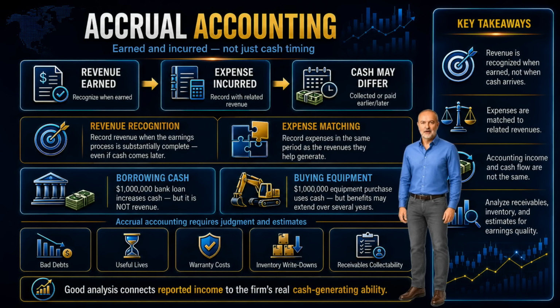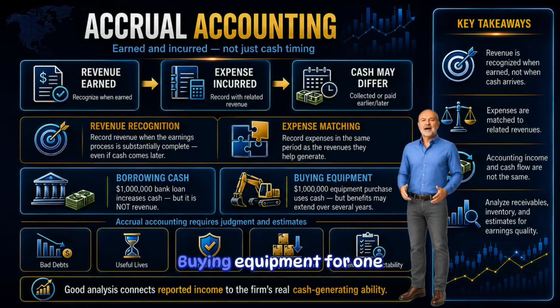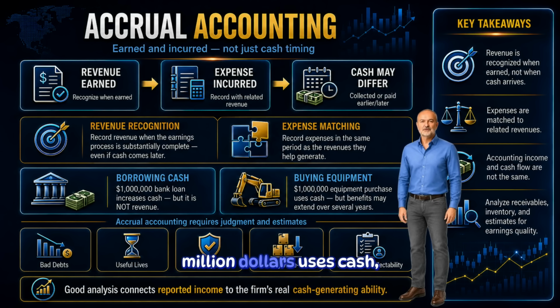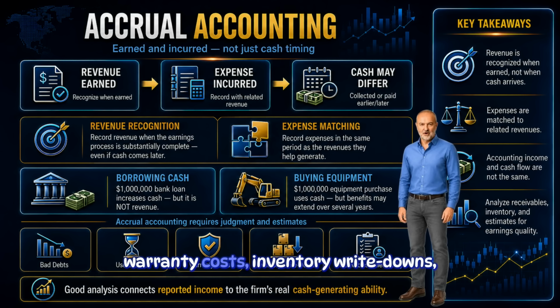This is useful. Borrowing $1 million from a bank increases cash, but it is not revenue. Buying equipment for $1 million uses cash, but the equipment may help generate revenue for several years. However, accrual accounting also requires judgment. Managers estimate bad debts, useful lives of assets, warranty costs, inventory write-downs, and collectability of receivables.